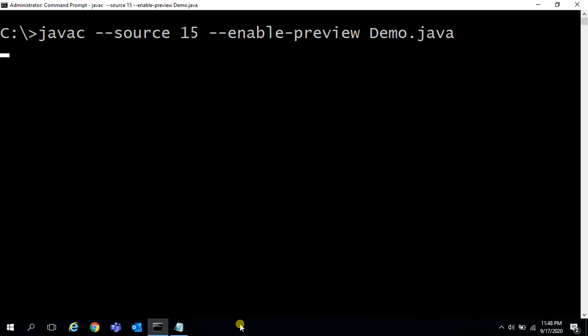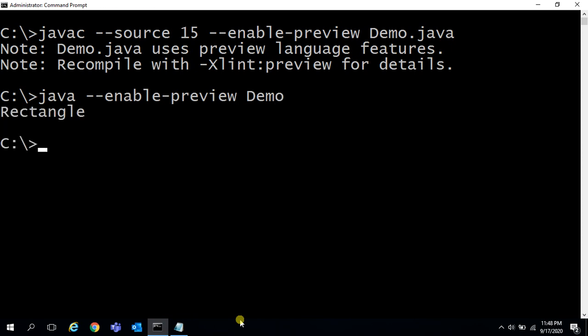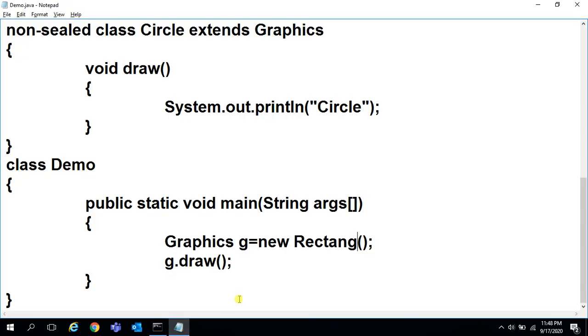Compilation, execution. java --enable-preview demo. See, output rectangle. Now you can write here square also, circle also.